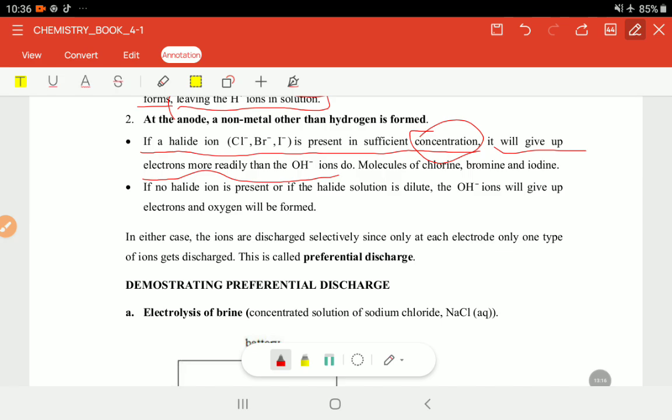So let's say chlorides in this case, because we're dealing with sodium chloride, which is in aqueous form, right?